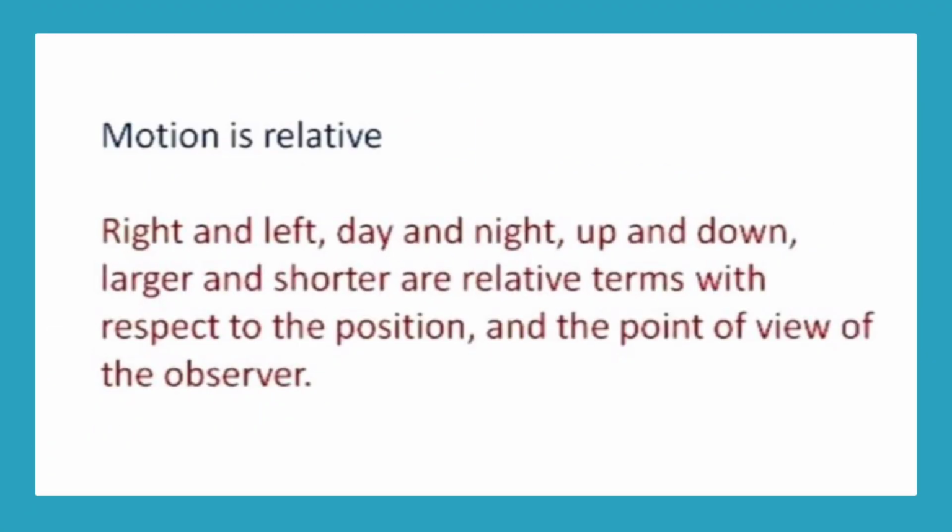Definitions. Motion is relative. Right and left, up and down, larger and shorter are relative terms with respect to the position and the point of view of the observer.